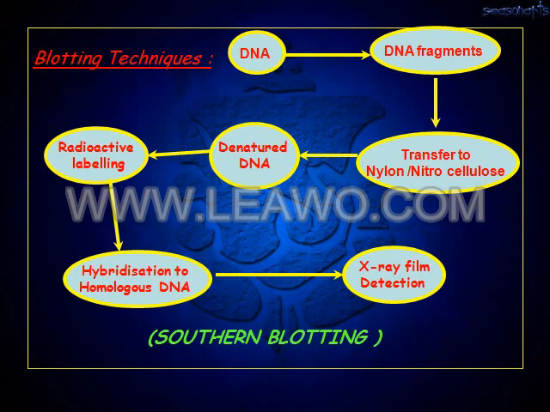In Southern blot technique, simply you are separating the DNA into various fragments. You will denature the DNA. After denaturation, single strands come, and this single-stranded DNA is labeled, and is treated with the homologous DNA for identification of the bacterial infections or unknown bacteria.